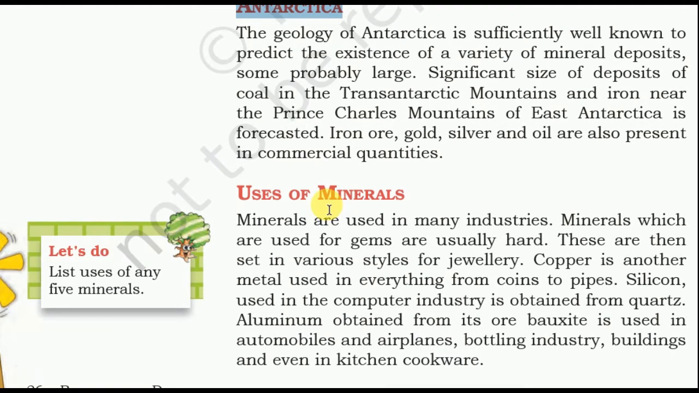Antarctica. The geology of Antarctica is sufficiently well known to predict the existence of a variety of mineral deposits, some probably large. There are significantly large deposits of coal in the Trans-Antarctic mountains, and iron is forecasted near the Prince Charles Mountains of East Antarctica. Iron ore, gold, silver and oil are also present in commercial quantities.